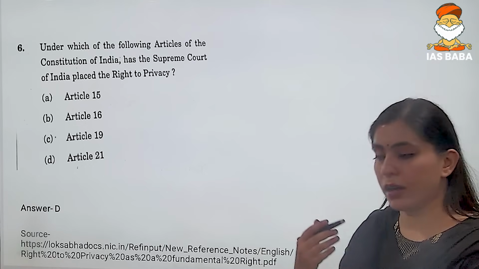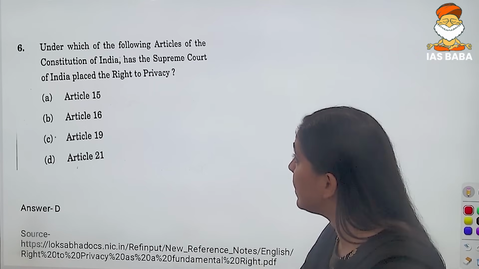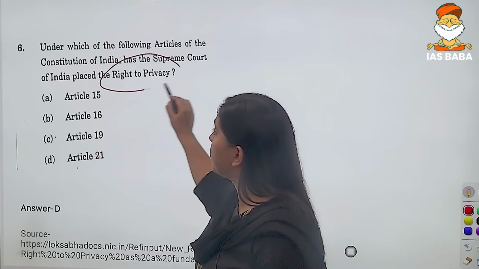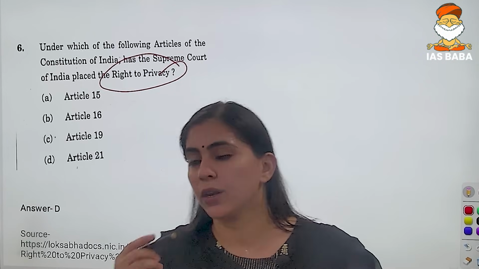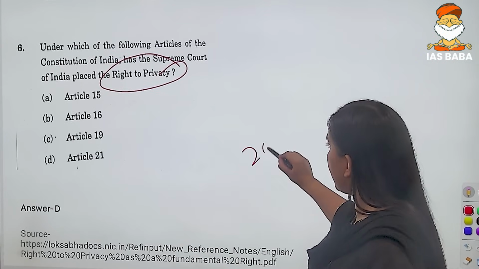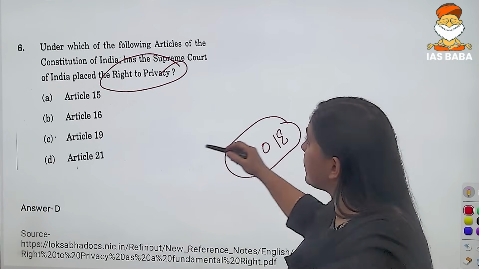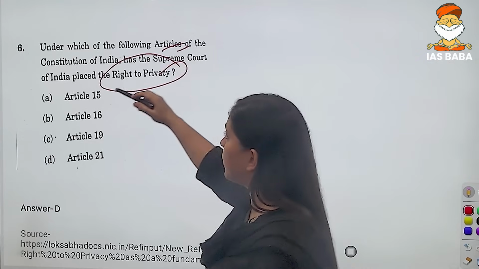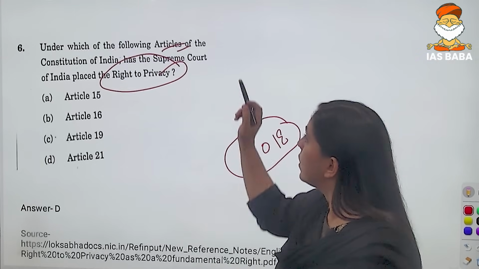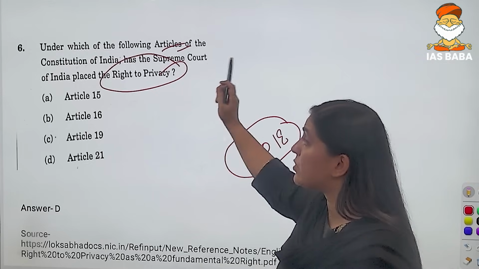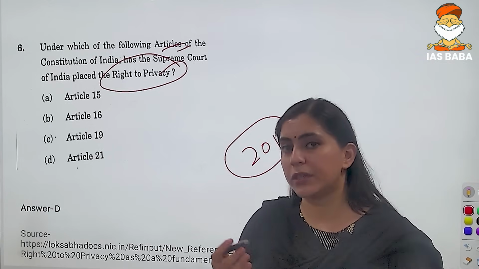So now let us look at question number 6. That is talking about the right to privacy. See, this is the same question that was asked in 2018. Under which of the following articles of the Constitution of India has the Supreme Court of India placed the right to privacy?